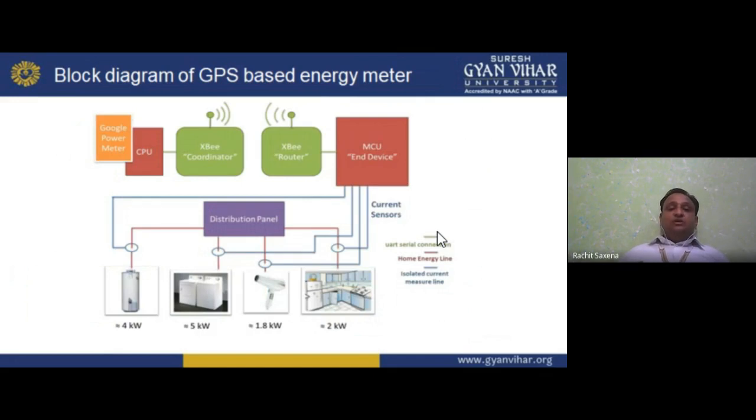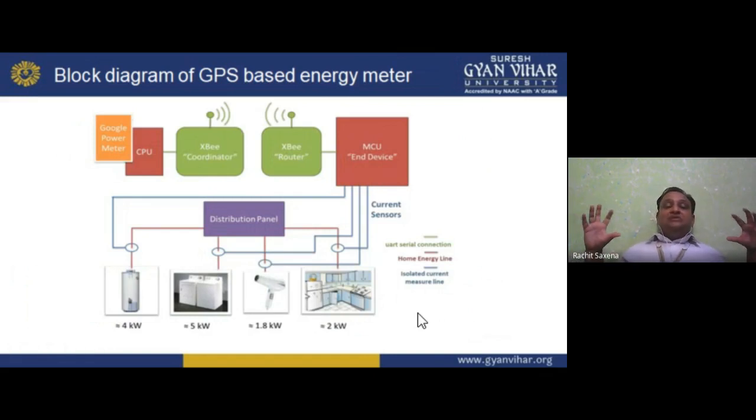Now, what is GPS? It's basically a global positioning system. We have the location in your phone, so that represents the GPS. So Google power meter we have first, then the central processing unit, then the ZigBee coordinator, XBee router, MCU, end device, distribution panel, current sensors. We have the 4 kilowatt as the load, 5 kilowatt for the washing machine, 1.8 kilowatt for the dryer, and 2 kilowatt for the chimney or the kitchen load.